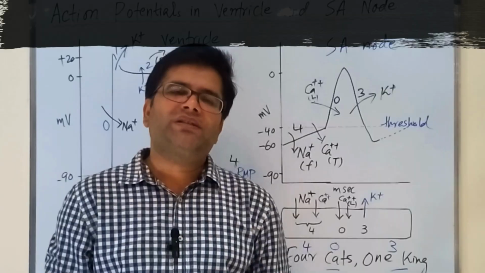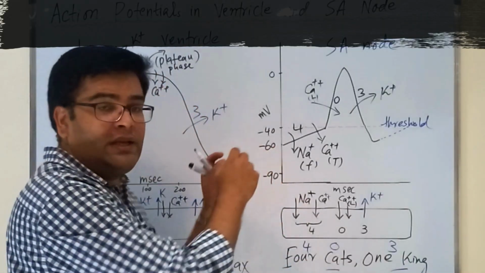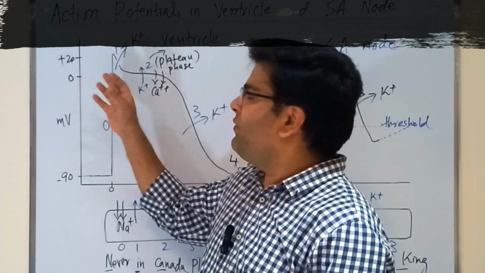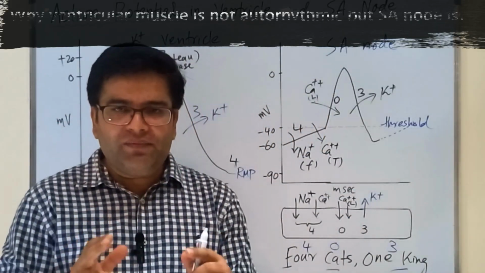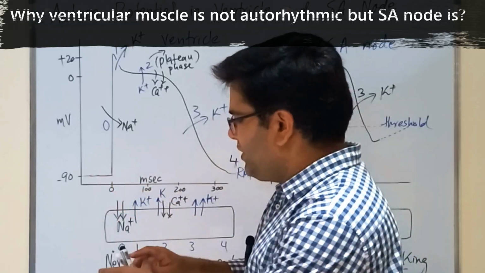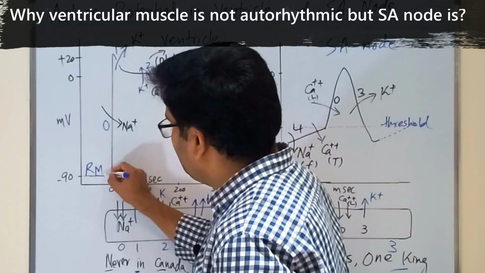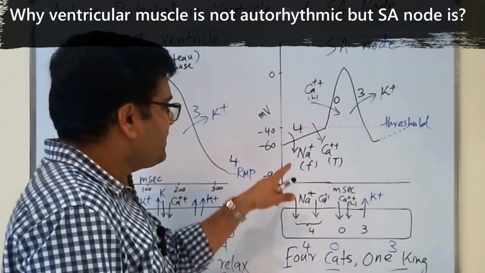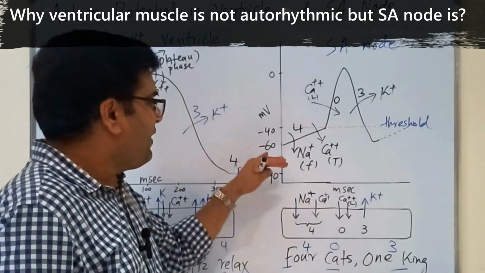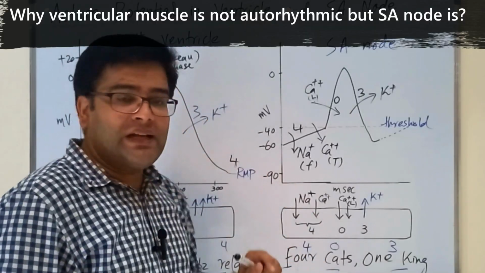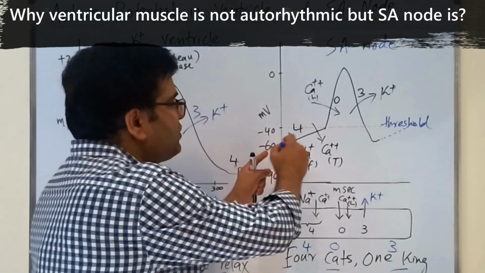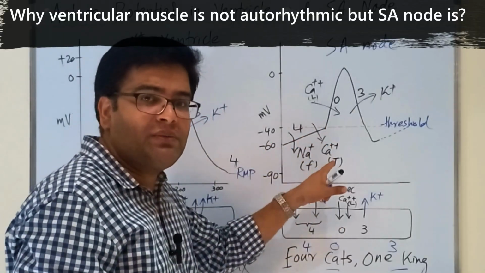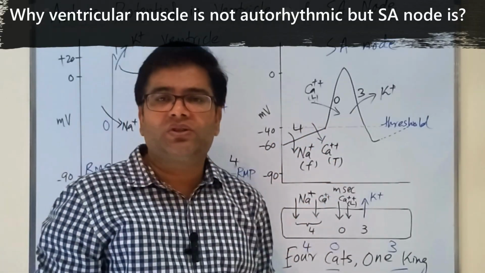You may be asked this question in your examination: the SA node is able to generate its signals spontaneously but not the ventricle. What is the reason? The reason is the resting membrane potential of ventricular muscle is stable at minus 90. But in case of the SA nodal fiber, the resting membrane potential is less negative at minus 60, and this resting potential slowly drifts from minus 60 to minus 40 by itself because of sodium influx and then calcium influx through the T type calcium channels.